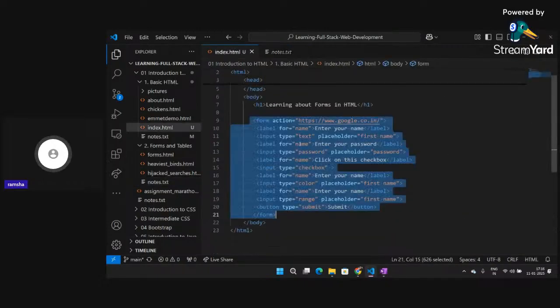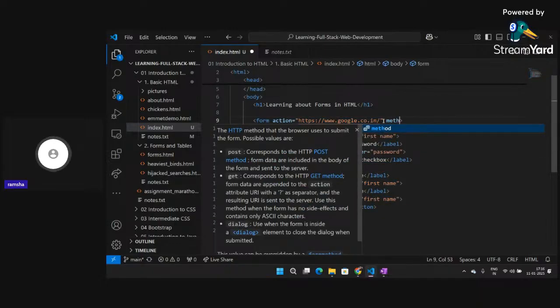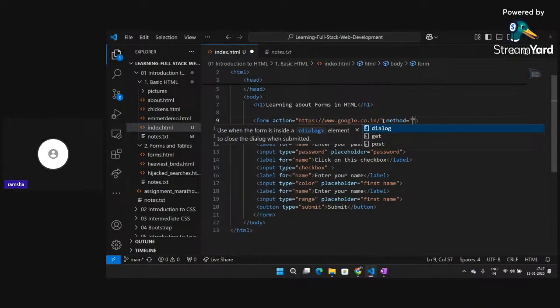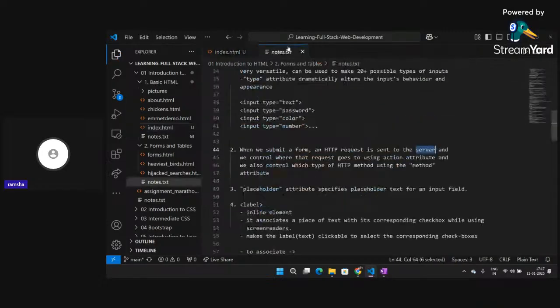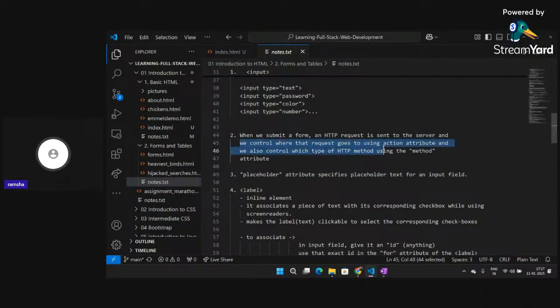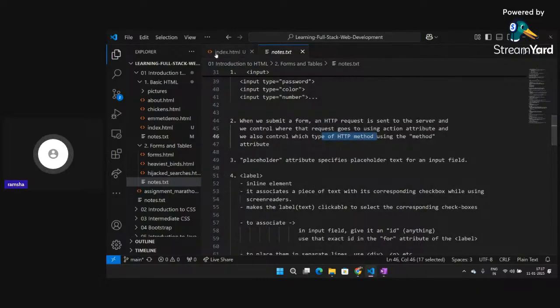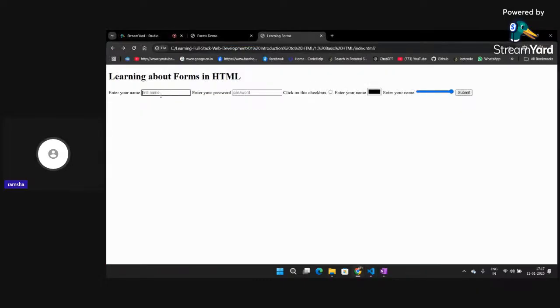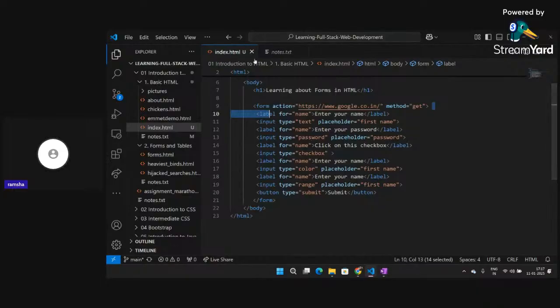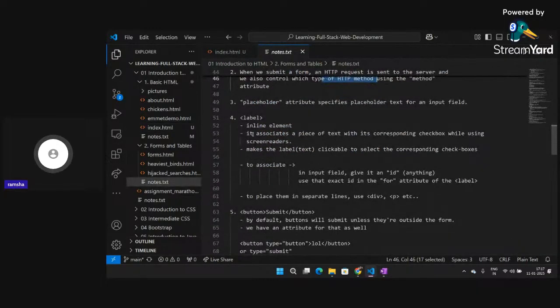Okay, and we can also add a method attribute here. You will study more about it. There are 4 methods in HTTP. So here, if I say post, my form data will be posted, and if I choose get, it will get something. So I can also add method here. So we can control where the request goes, and we can also select the type of HTTP method by using the method attribute. Placeholder is this particular part which will specify exactly what we have to write, right? This is an attribute for input. Label is associated with the input only, and when screen readers are being implemented, then label helps a lot.